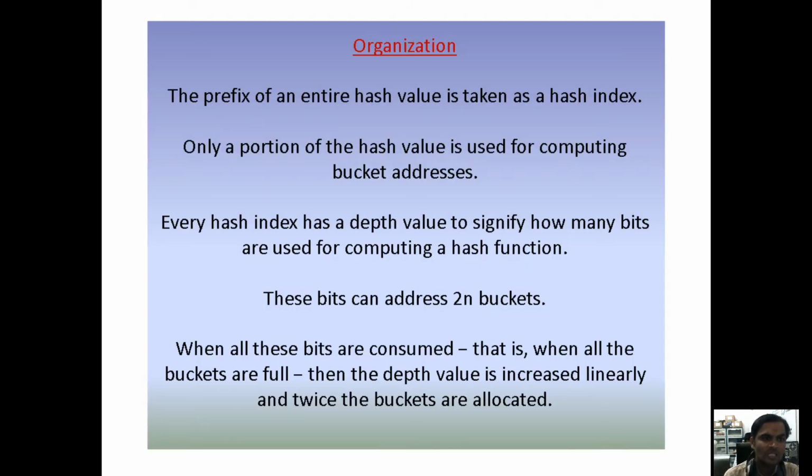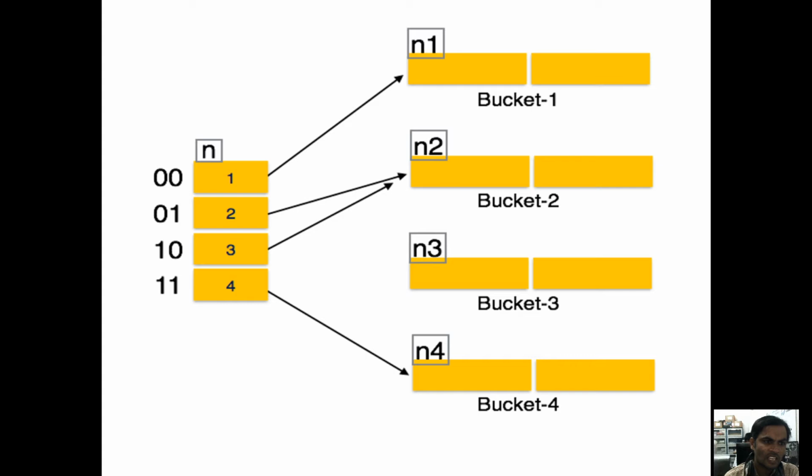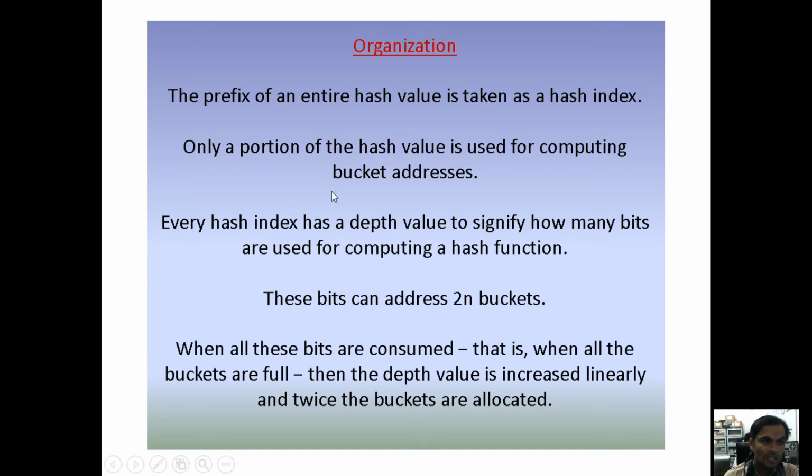Now coming to dynamic hashing, the prefix entry, the hash value, means the prefix, will be there. For index 1, the prefix binary is 0 0, for 2 it is 0 1, for 3 it is 1 0, and for 4 it is 1 1. The prefix of the hash value is given with the help of the hash index. Only a portion of the hash value is used to compute the bucket address. Every hash index has a depth value, which signifies how many bits are used to compute the hash function. Bits means binary format.